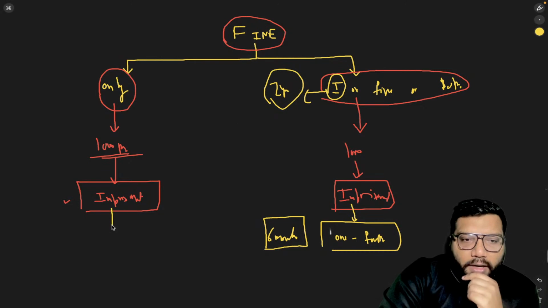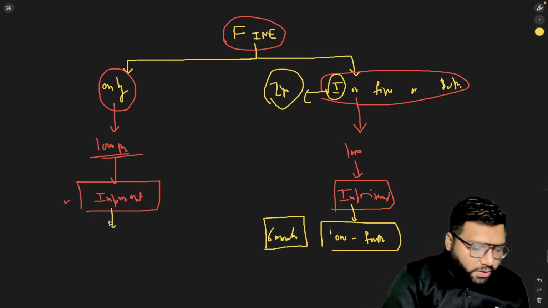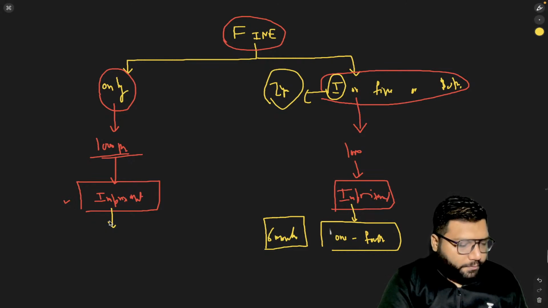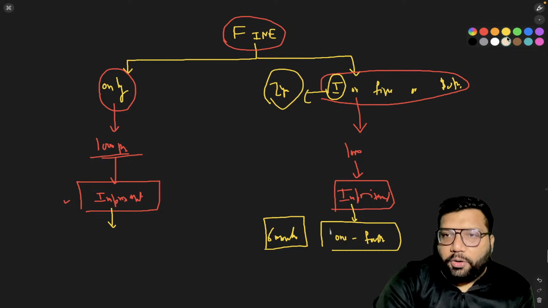Now coming to this part, there is no such imprisonment available here. So for that, you need to follow a specific chart. I'm giving you that specific chart. And that chart is basically related to the fine.